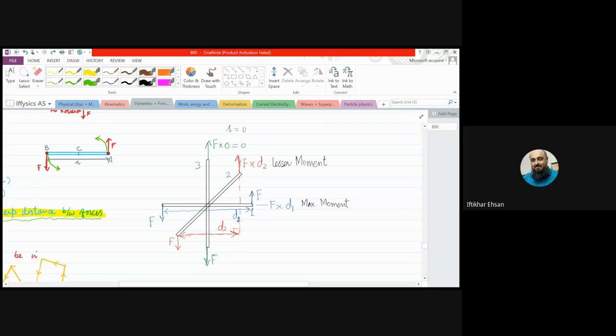It means the logic and formula both agree, and when they both give the same result, it means the formula is perfect, right? So in the same rod, with the same forces, during the rotation, the perpendicular distance between the forces keeps changing. Right, Beta ji? Clear?